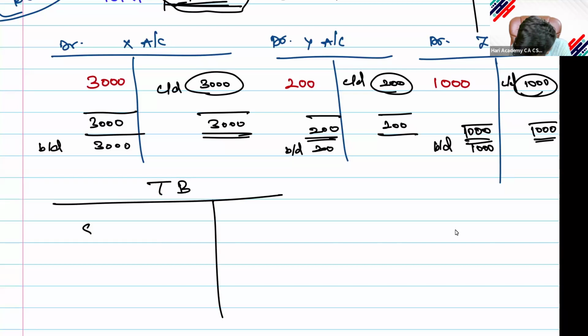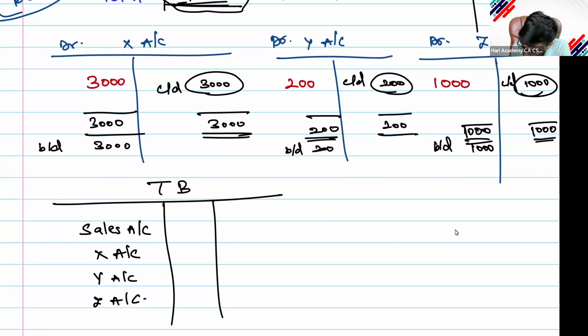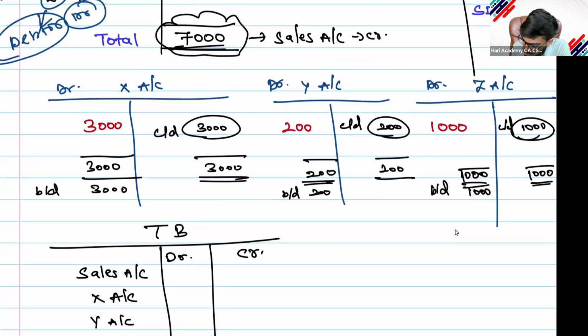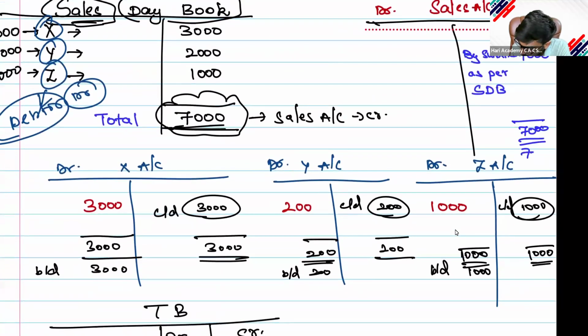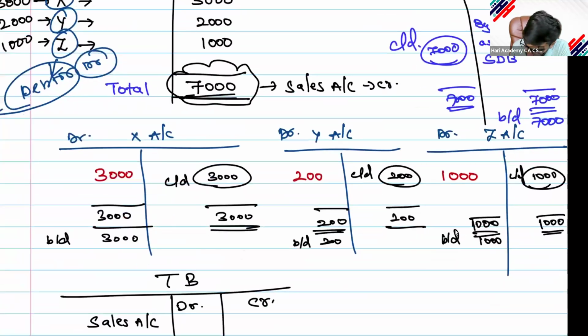How many accounts are there? Sales account, X account, Y account, Z account. What does the sales account show?